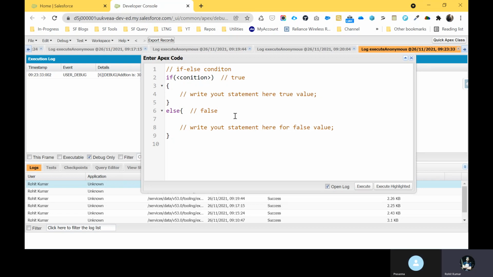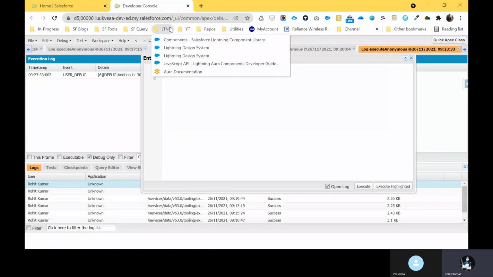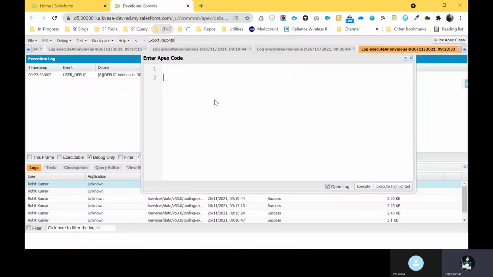Okay, then we will move to an example of if else condition. Integer num1 equal to 20. Let me check if this num1 is greater than 0 first.